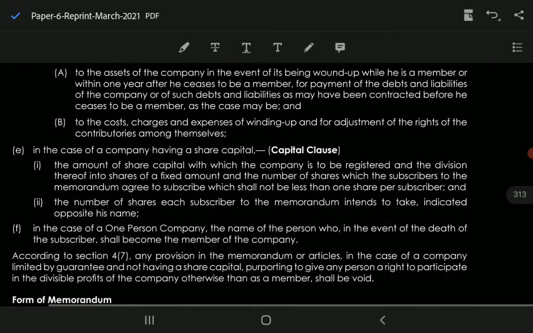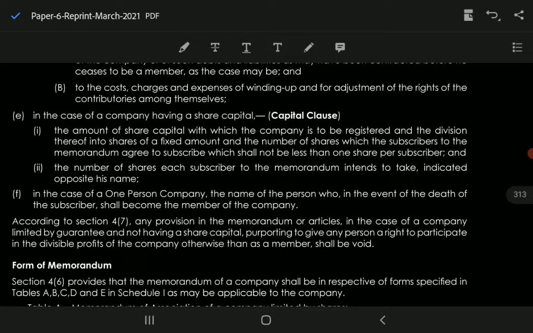Next is, in case of a company having a share capital, which is the capital clause, the amount of share capital with which the company is to be registered and the division thereof into shares of fixed amount. अब capital clause is just for a company having share capital, ठीक है. तो उस केस में, the amount of share capital with which the company is to be registered, क्या शेयर कैपिटल है कंपनी का, और उसका डिवीजन देयर ऑफ इनटू शेयर्स ऑफ फिक्स्ड अमाउंट, क्या उसका डिवीजन है.